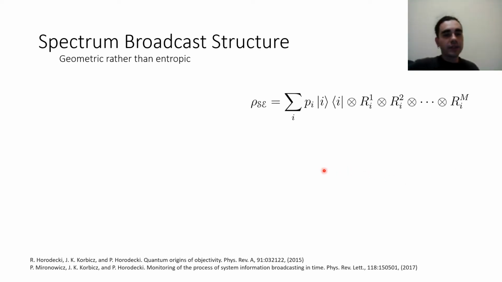Another framework that deals with objectivity is spectrum broadcast structure, which shares the same core ideas as quantum Darwinism, but it's more of a geometric approach rather than entropic. The idea of spectrum broadcast structure is that the state of the system is objective if it has the following general form, where we have a sum over all the possible states of the system in tensor product with certain environmental states.